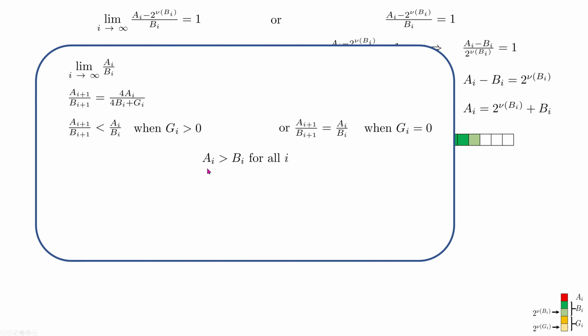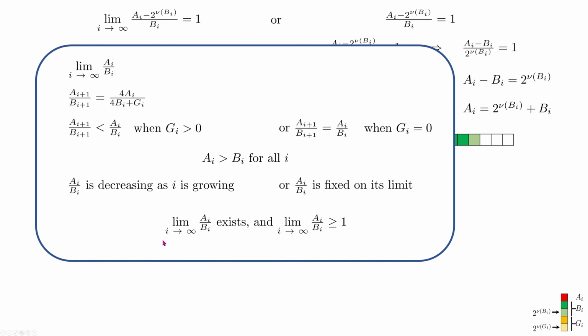We know also that ai is always greater than bi for all i. So we can say that the fraction ai over bi is decreasing as i is growing, or ai over bi is fixed on its limit. But definitely from this we can conclude that a limit of ai over bi exists, and this limit is greater than or equal to 1.